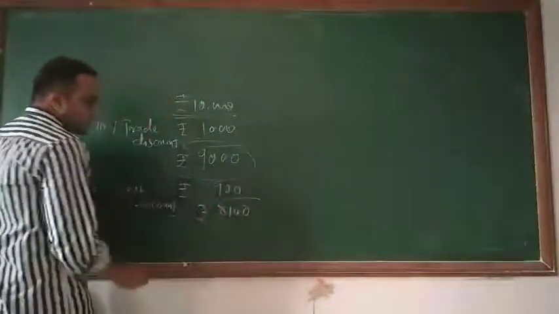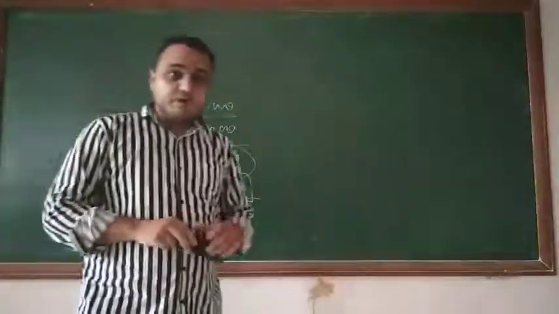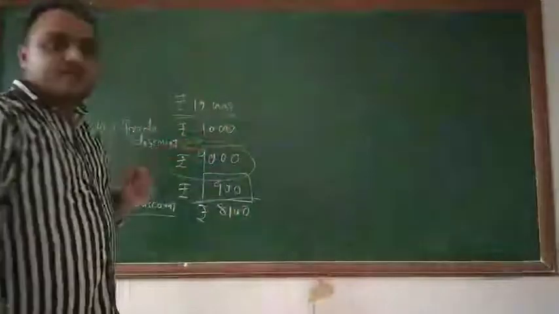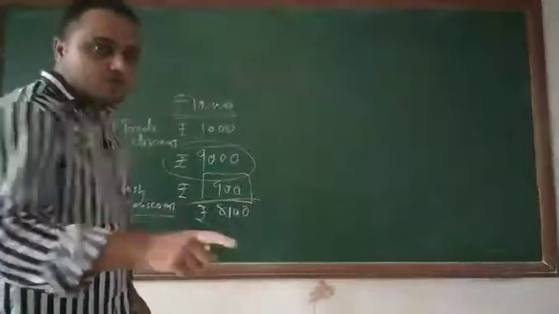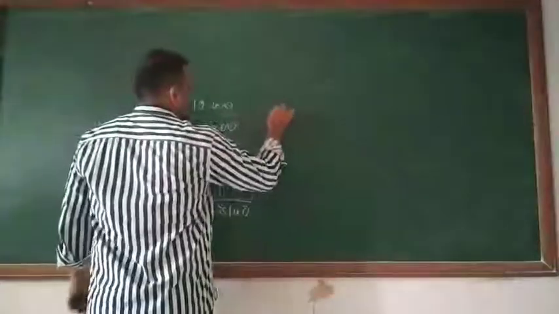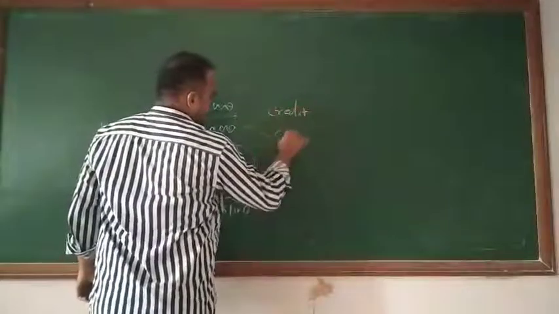Now students, this 900 rupees is only applicable to those people who are giving the money right now. It means on cash transaction. Whereas this 1,000 is applicable on all types of transactions, on credit transaction as well as cash transaction.